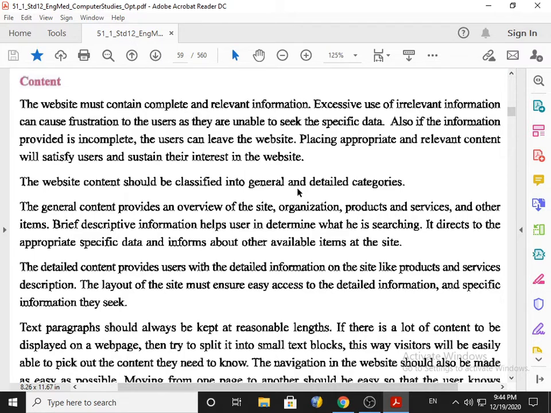So we need to observe all this carefully, and we have to bifurcate our information into general and detailed categories. Now we need to understand what is the general and what is the detailed category.